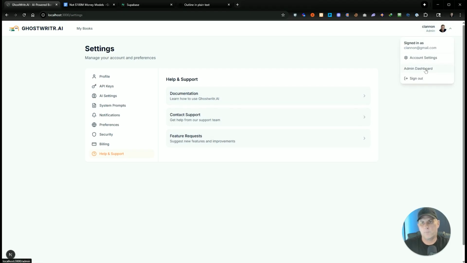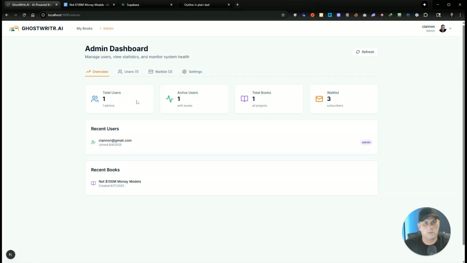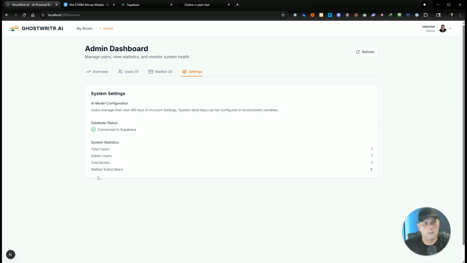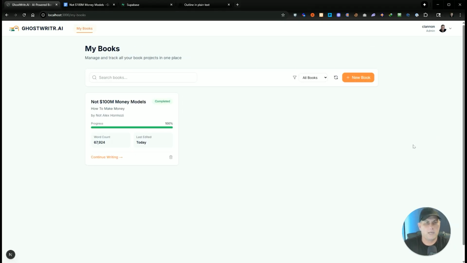And then for me, as the admin, I have a dashboard here. It shows me how many users I have, how many books have been generated, and, for the landing page, how many people are on the wait list. And then a summary here. And that's it. I mean, that's all there is for my MVP, but I have all kinds of other ideas that I want to add.